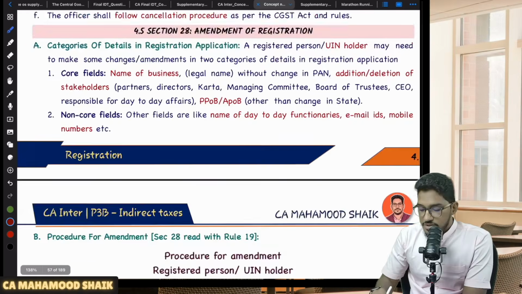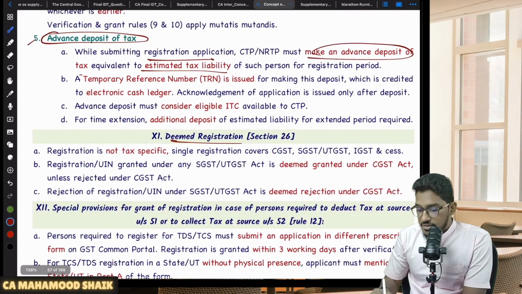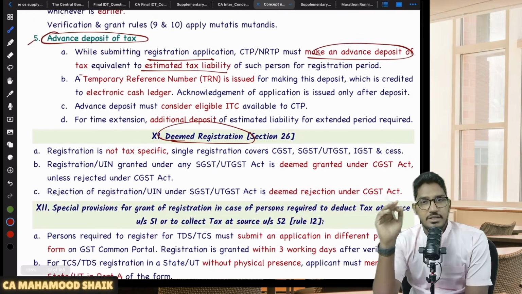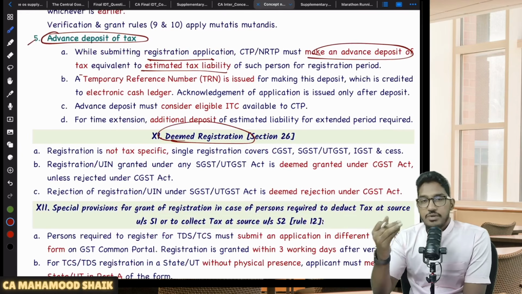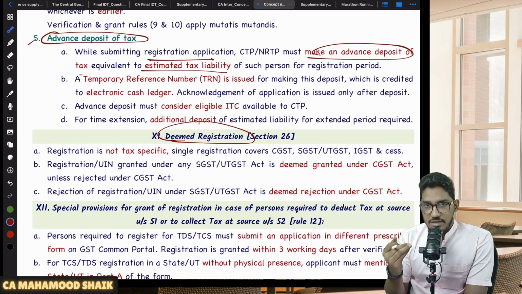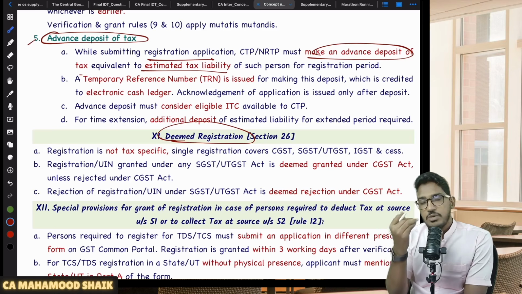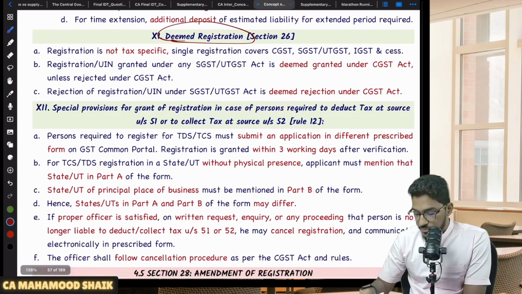Next, deemed registration. If you are registered under the SGST Act, you will be automatically registered under the CGST Act also. No need to make a separate application with the central government. Or if your registration is rejected under the SGST Act, your application will be automatically rejected under the CGST Act also.